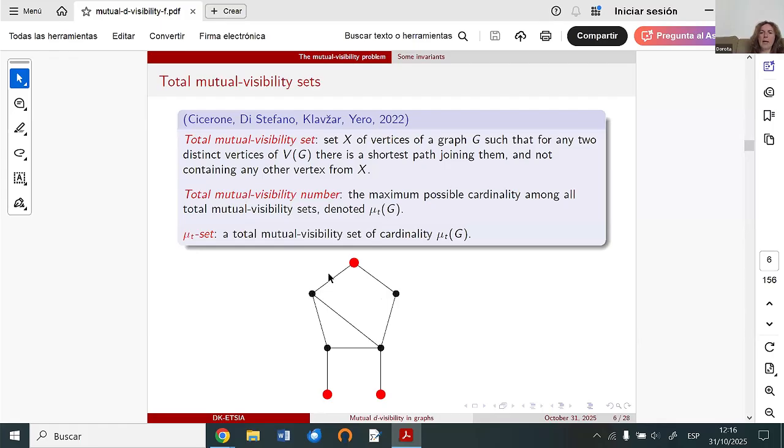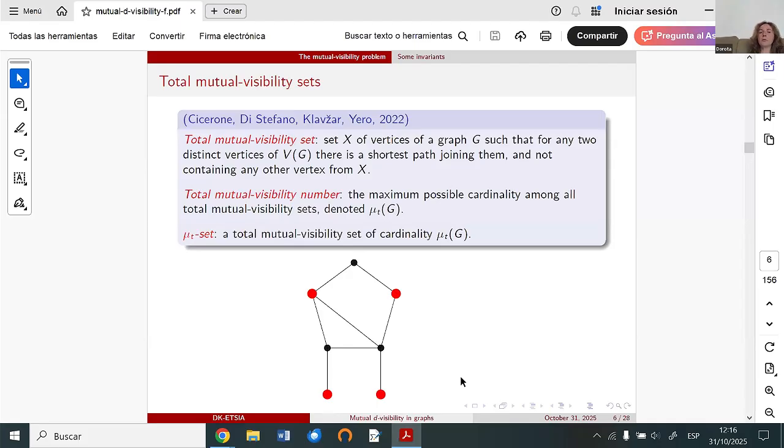One is here, and this one is not good for us because this shortest path contains a vertex from the total mutual visibility set. But there we have an alternative shortest path, which is here. And in this path, we see that there are no red vertices. So it's fine for this case. We, of course, need to observe two vertices, of which one is red and one black, to see if this condition is also fulfilled. If we observe here, everything is fine.